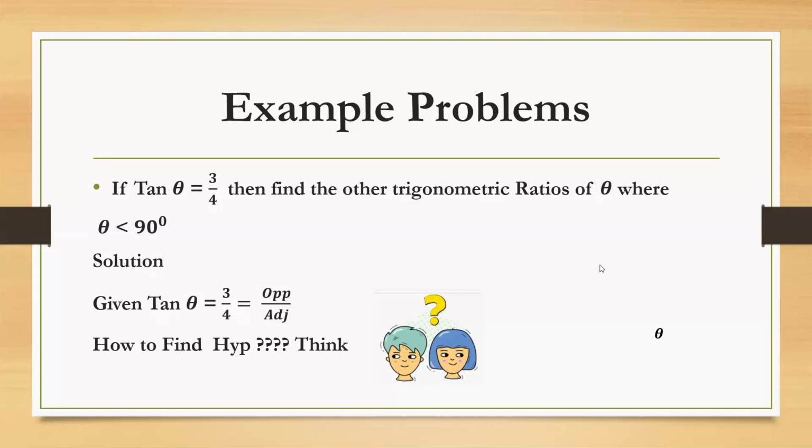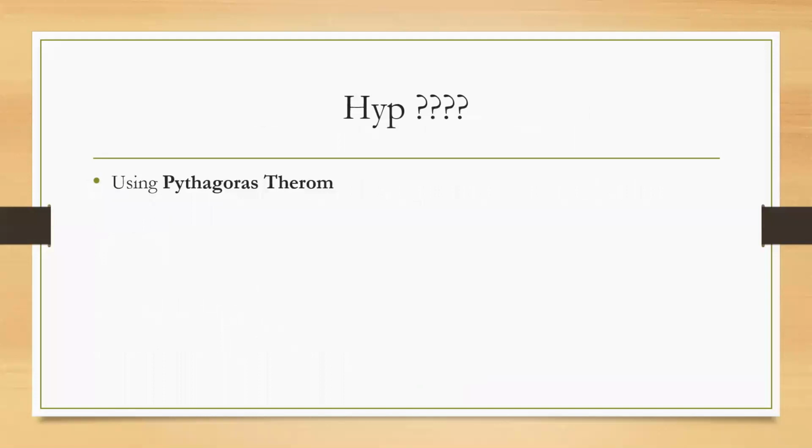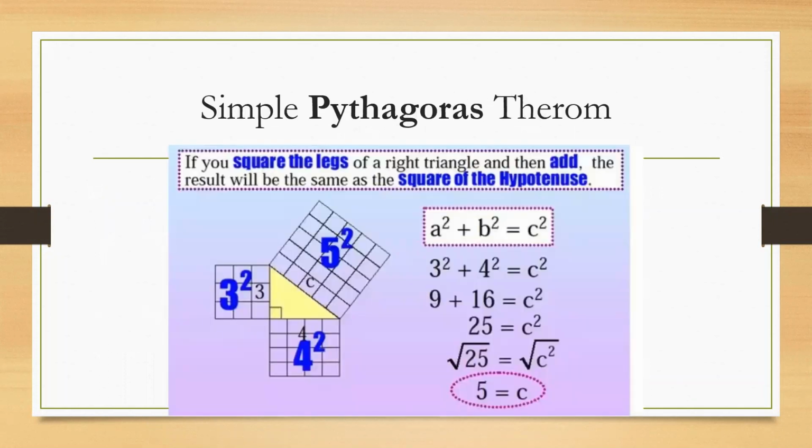So, imagine that it is only 3 units and it is only 4 units. As we have not mentioned units, I can take it as 3 units, I can take it as 4 units. Opposite is 3 units, adjacent is 4 units. Think, how do you calculate hypotenuse? Hypotenuse just by using Pythagoras theorem. We can easily calculate c is equal to 5 using Pythagoras theorem.